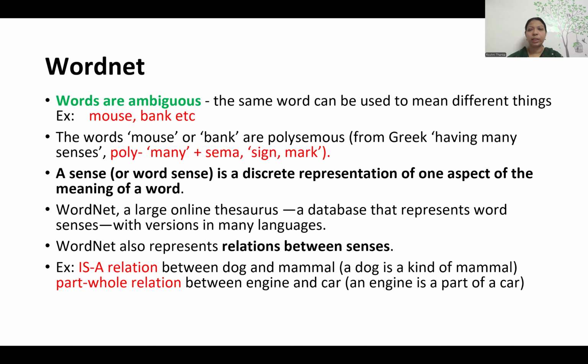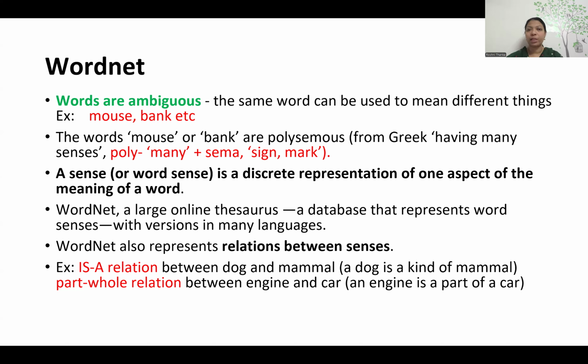Even in WordNet, there can be relationships between the senses. What is the meaning of senses here? The exact meaning of a word. So there are relationships also. What kind of relationship can there be between words? It can be an is-a relationship. For example, a dog is an animal. So a dog is a kind of animal. So there is a relationship.